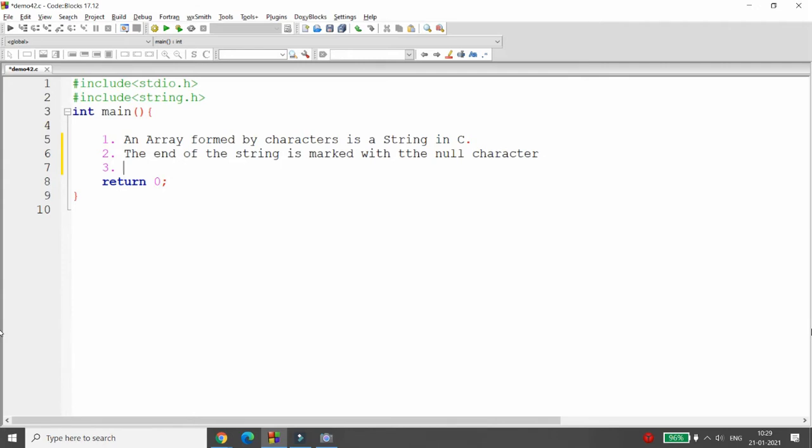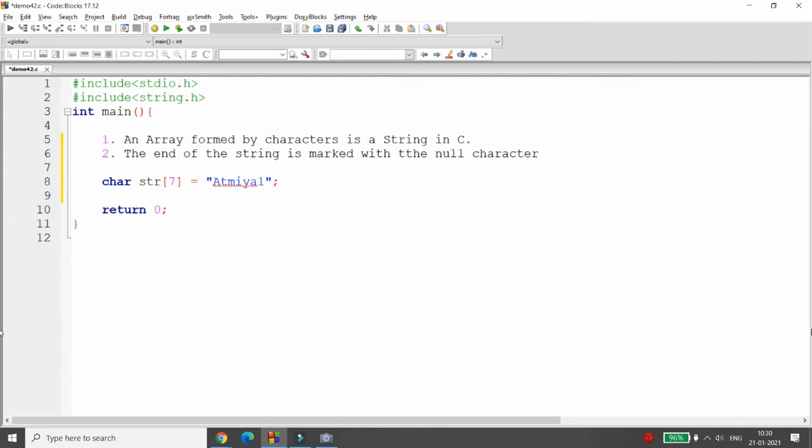And the third point to be remembered is what? When the character array size is explicitly specified by the user and the number of initializers completely fills the array size, then the null character is not automatically appended. For example, if you are writing here character str of 7, it means the size is exactly 7, and I am assigning 7 characters over here, that is ATMIYA 1.